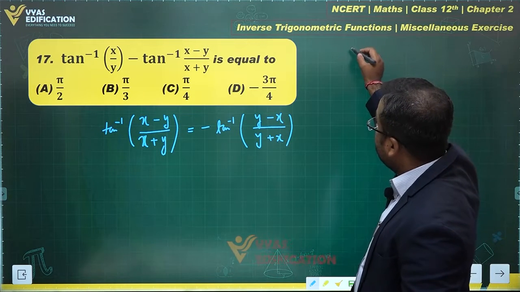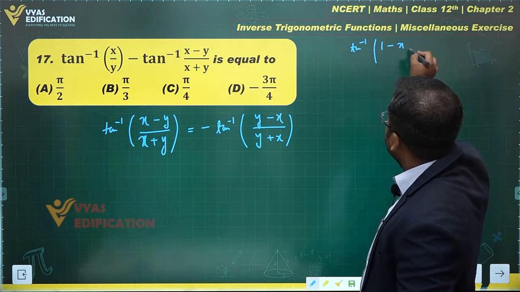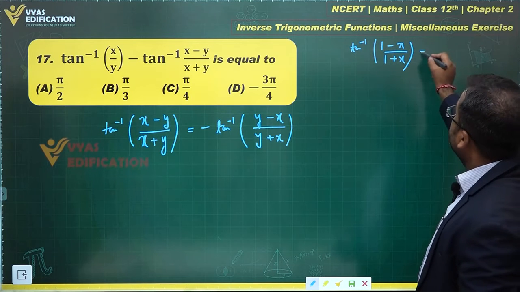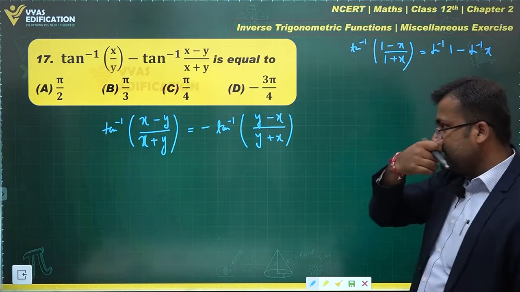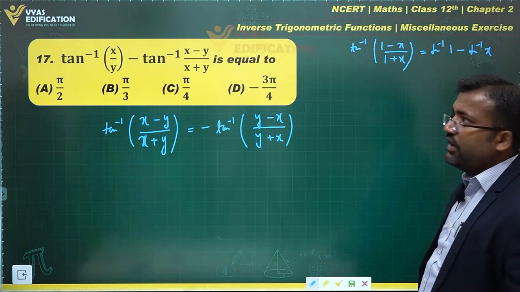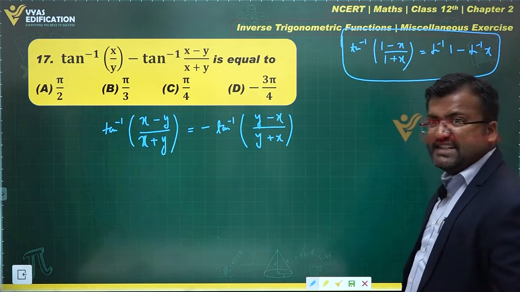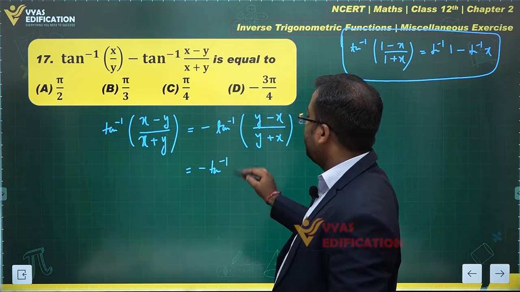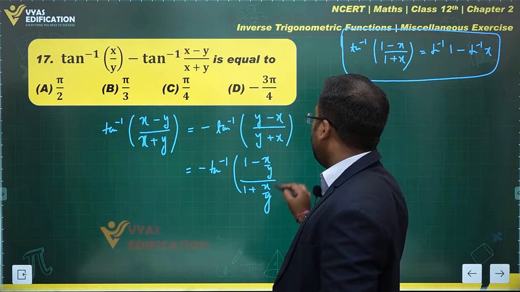I'm trying to imagine, converted this in the form tan inverse of 1 minus something, that is x over 1 plus x. Where if x is tan theta, this can be converted as tan inverse 1 minus tan inverse x. Right? Imagine this as this. Tan inverse 1 minus tan inverse x is 1 minus x upon 1 plus x, and this is what you get. Right, I want to use this one. Let's see. Let's divide by y in the numerator and denominator. This is 1 minus x by y over 1 plus x by y.